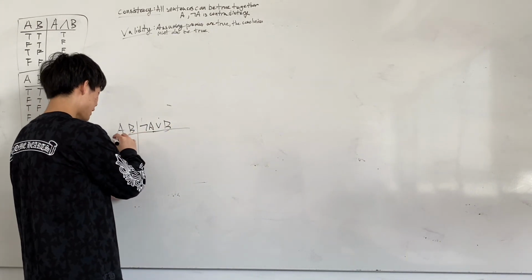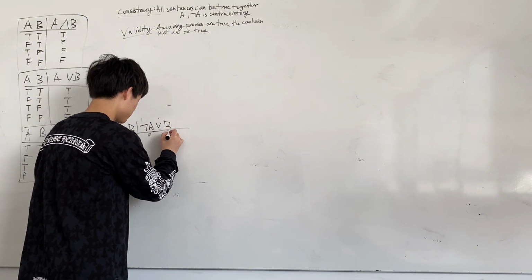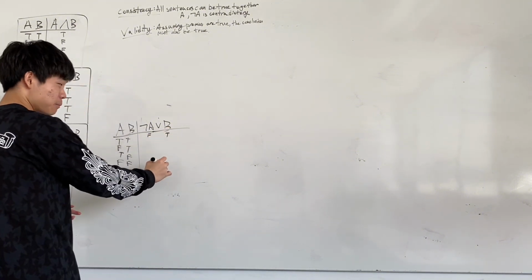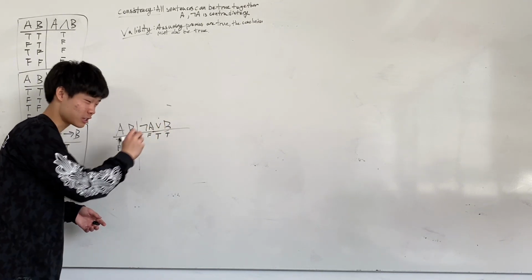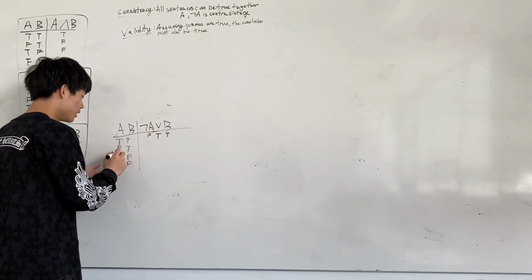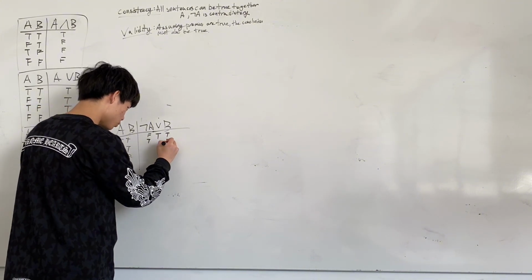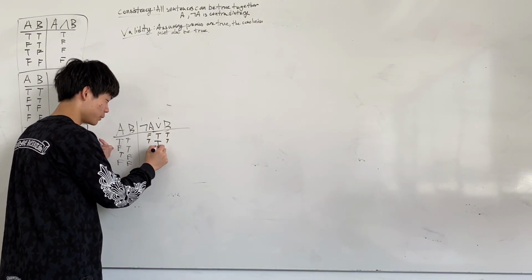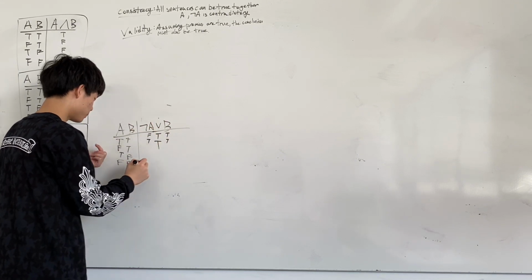So if A is true, then not A is false. If B is true, then B is true. If not A is false and B is true, then the sentence not A or B is true, because only one of them has to be true for the truth functor or, right? If A is false and B is true, then not A is true and B is true, and not A or B is true, because both not A and B are true, right?